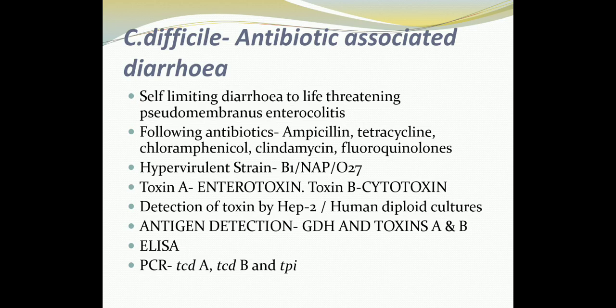The clinical features of this particular organism are diarrhea followed by fever, abdominal pain, and leukocytosis. Pseudomembrane is nothing but necrotic leukocytes, fibrin, mucus, and cellular debris. This pseudomembrane attaches to the underlying mucosa, appearing as whitish yellow plaques of size between 1 to 2 millimeters, spreading over the entire colonic mucosa. Relapse is usually common in 15 to 30% of cases.